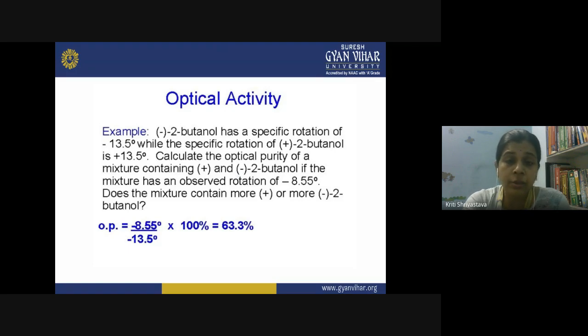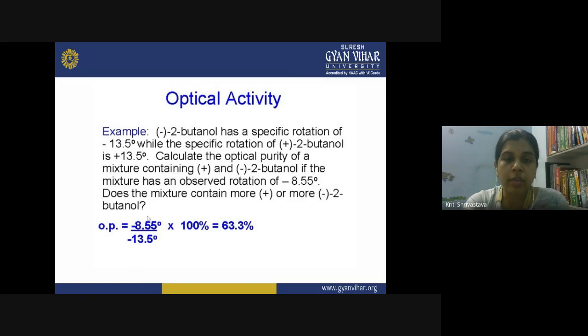So what you did, you performed the polarimeter experiment and observed the rotation of the sample. When you performed the experiment, you came to know that the observed rotation of your sample is minus 8.55 degrees. Now you have to find out, does the mixture contain more plus form or more minus form? Which form is present in the enantiomeric excess? So here you will find out the optical purity. You put the value of the sample divided by minus 13.5, times 100%. So 63.3% is the optical purity, and which one is present in excess?